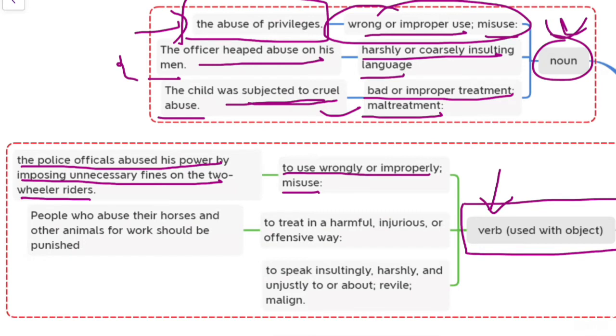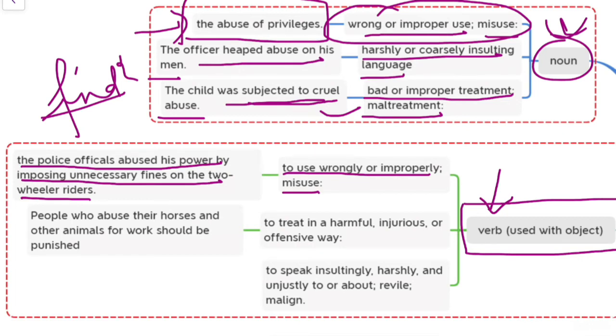When police officials check and find them, they say the police has abused his power. That is not abusing actually. But suppose there is a boy who has a helmet on and has his proper papers complete, and even though the police official finds him and fines him, we can say that the police official abused his power.